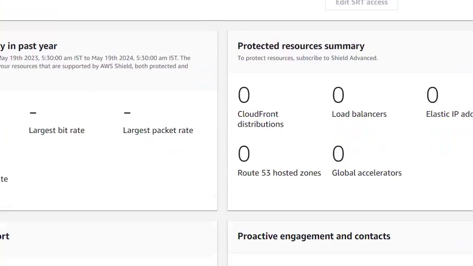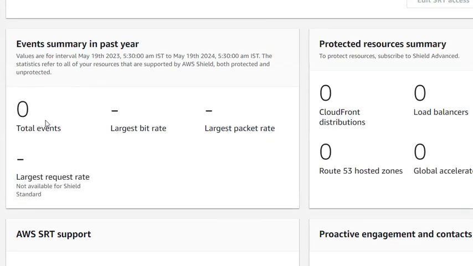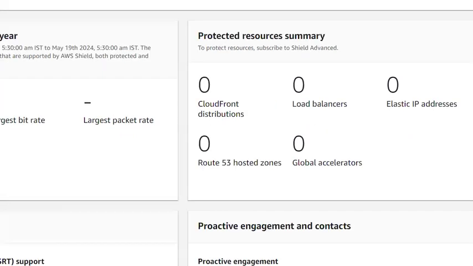In my account level, I'd like to analyze the data. So total events happened is 0 till now. There is no event which has happened to my account till now. I haven't even created any resources, so that's why I think no attack happened to my account.